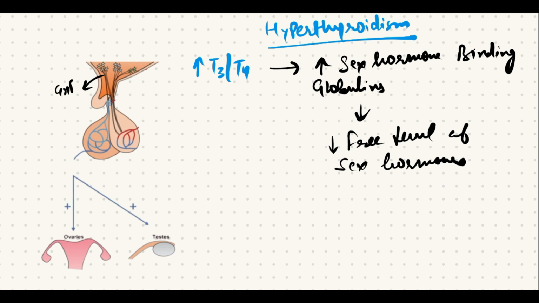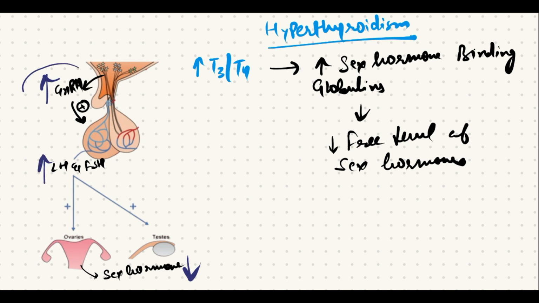The hypothalamus secretes GnRH, which acts on the anterior pituitary and increases the release of LH and FSH. So the decreased sex hormone level in the blood leads to increased production of GnRH and subsequently increased production of LH and FSH. But keep in mind that GnRH is always released in a pulsatile manner, meaning that GnRH is not released continuously but rather in small pulses at regular intervals.